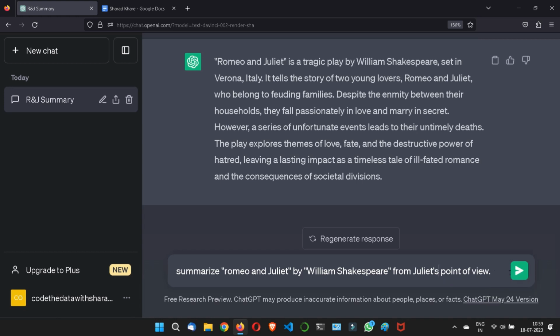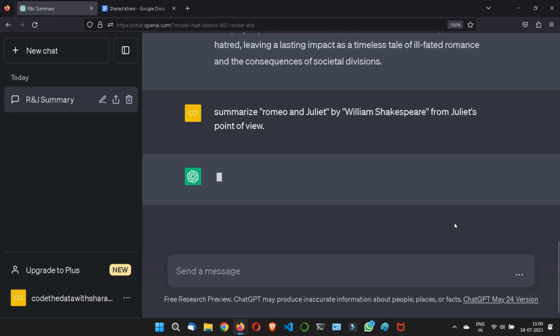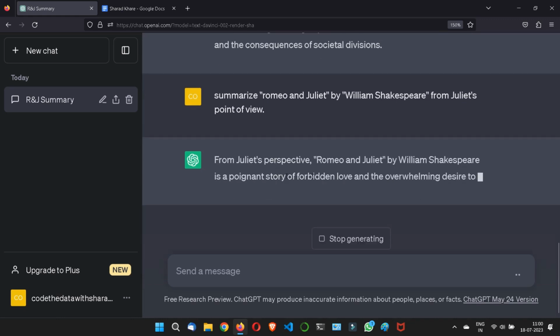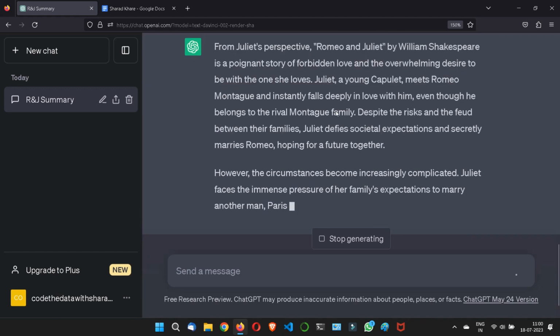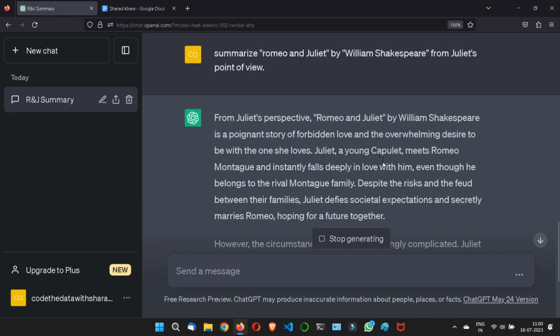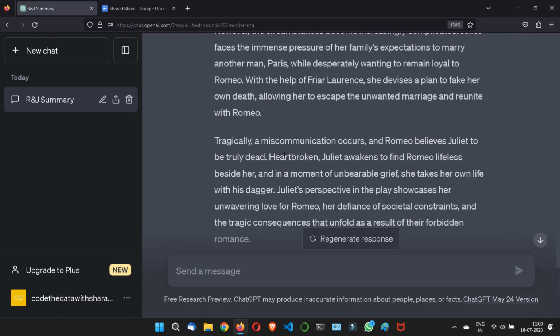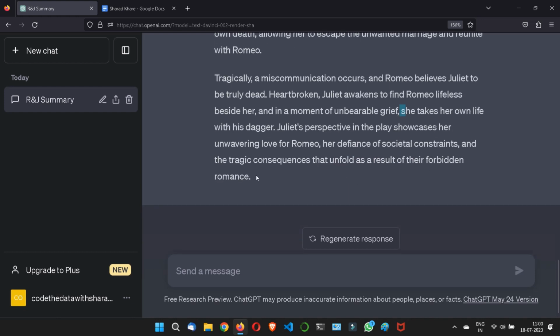If I run this, from Juliet's perspective, look, it gave me the detail of Juliet. Everything here is as per her perspective. Heartbroken, lifeless beside her, unbearable grief, all those keywords are there.